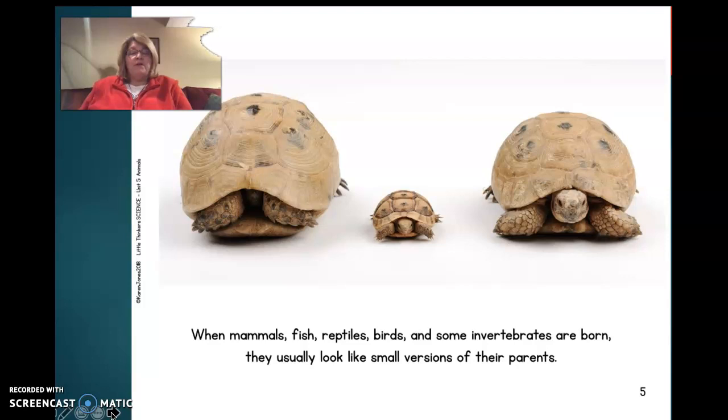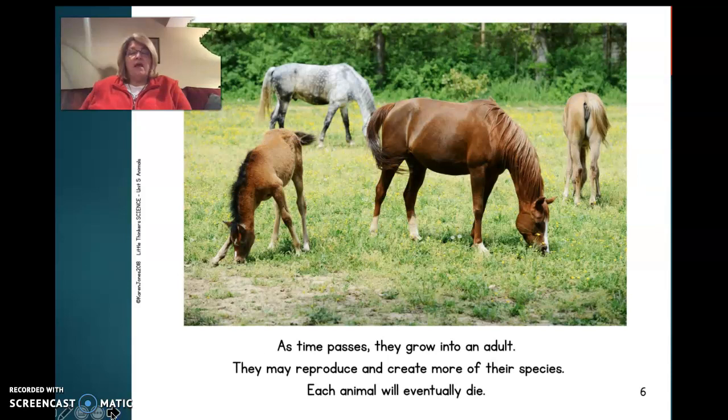When mammals, fish, reptiles, birds, and some invertebrates are born, they usually look like small versions of their parents. As time passes, they grow into an adult. They may reproduce and create more of their species. Each animal will eventually die.